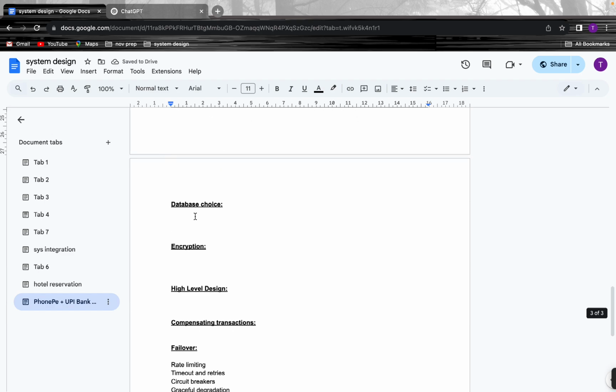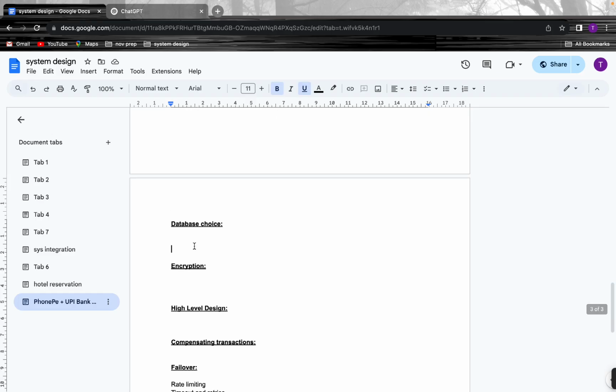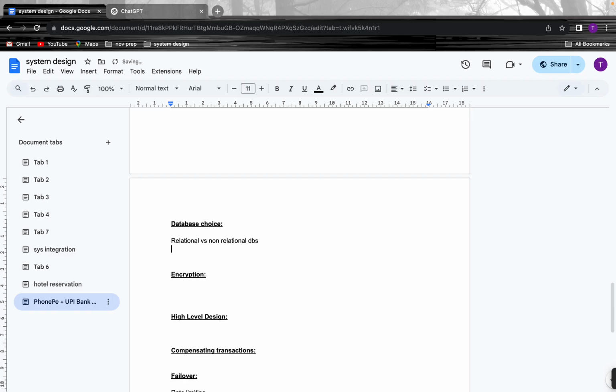Okay, now let's go with the database choice. Which database are we going to use here? We want high consistency, right? So for high consistency, let's check relational versus non-relational databases. For consistency, a relational database has ACID properties implemented by default, so a strong consistency guarantee will be achieved.